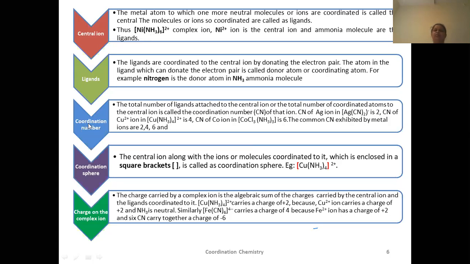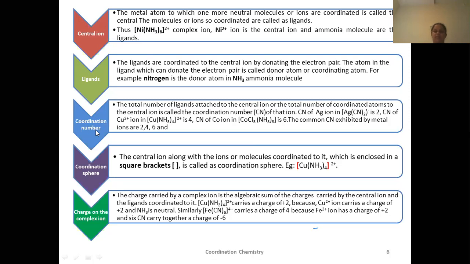Now the next term is coordination number. Coordination number means the total number of ligands attached to the central ion, or the total number of coordinated atoms to the central ion, is called the coordination number. For example, how many ammonia molecules are there in this complex? 6. Ammonia is a ligand in the terminology of coordination chemistry. So how many ligands are there? 6. This number of ligands is known as